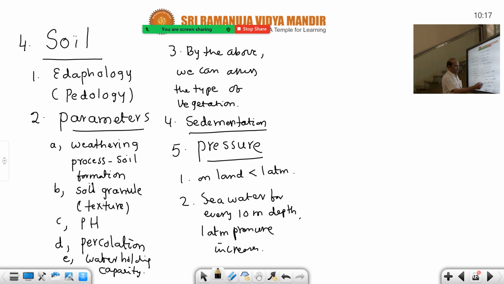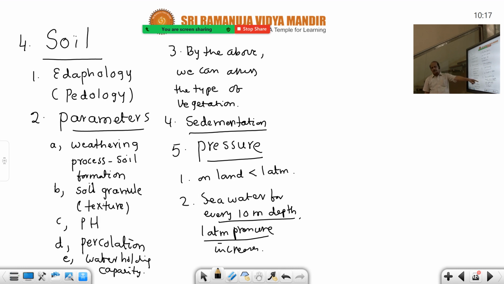This is the most important noteworthy point. For every 10 meters depth, 1 atmosphere pressure increases. In the sea, depth is measured in fathoms. That is the reason why we have special suits for scuba diving. Yes, for diving purposes they use them.